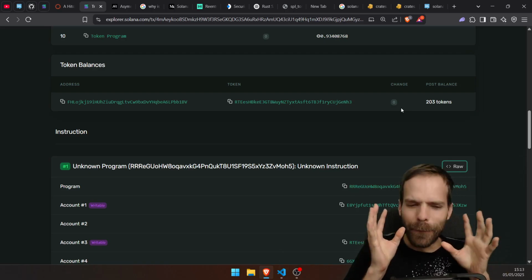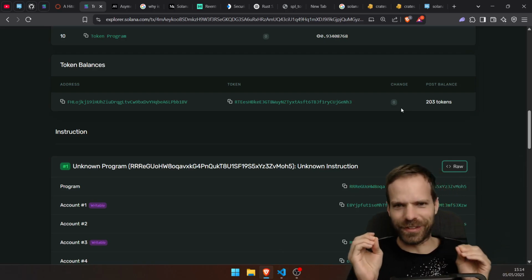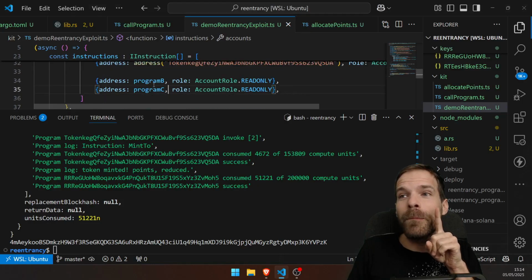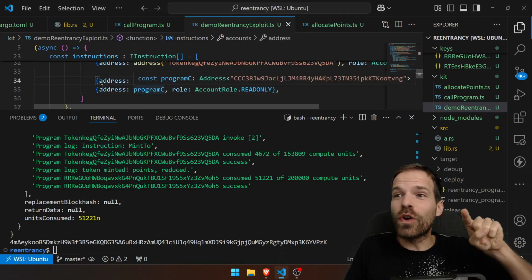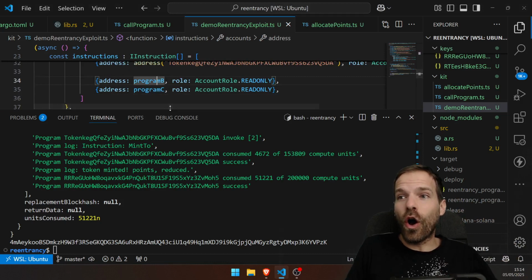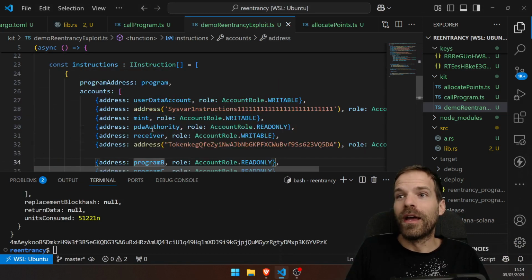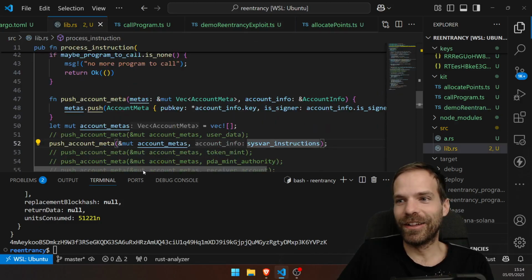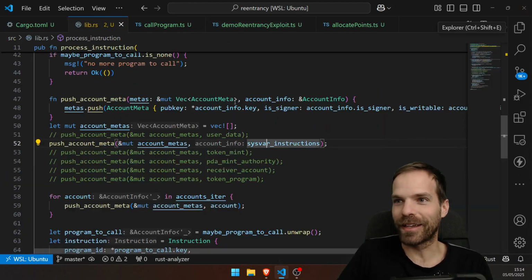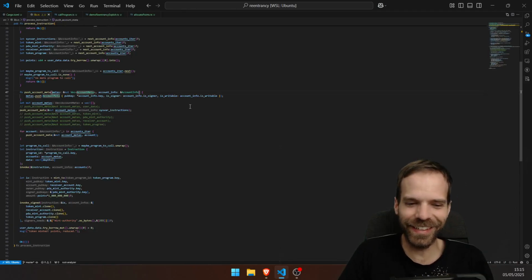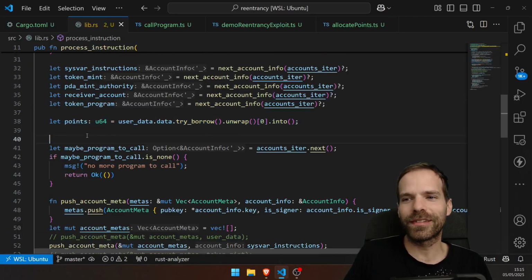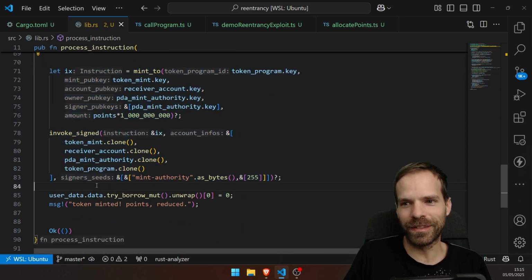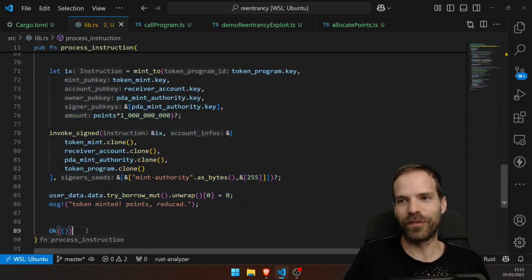And now back to the issue of reentrancy. Let's assume that program B could do a reentrancy on program R. What could be the problem there? Look at the code. I'll make it big. This is the code. You clearly see everything. We read the points. We do the CPI. We create the mint instruction and mint. We reduce the points. We finish.